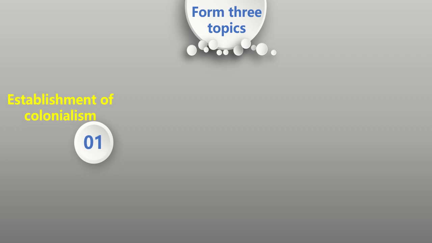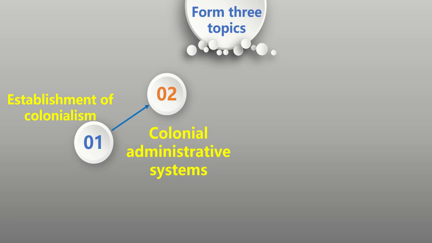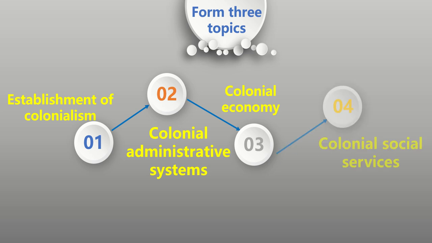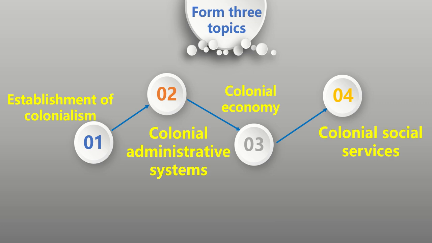In Form 3, my dear students, we are going to check these topics: establishment of colonialism, how Europeans established colonialism in Africa; colonial administrative systems, the structure of the political system during colonialism in the colonies; colonial economy, the economic activities established by Europeans in the colonies; and the last is colonial social services, the services provided by the colonial government in their colonies.